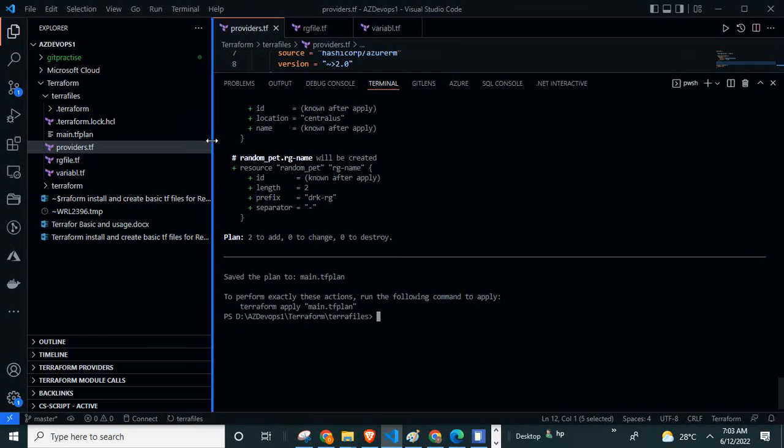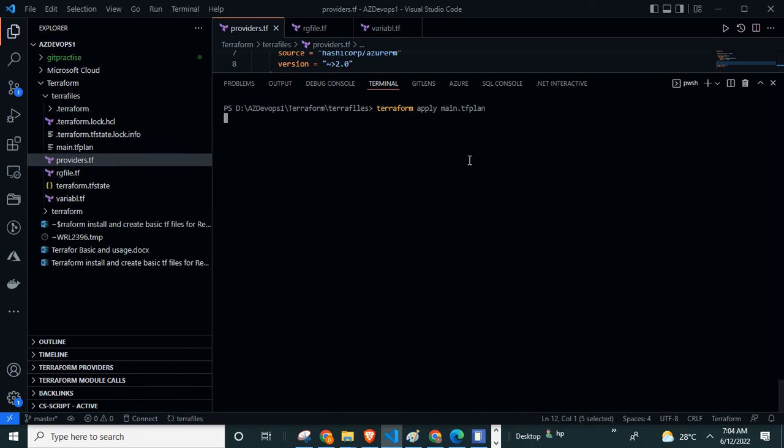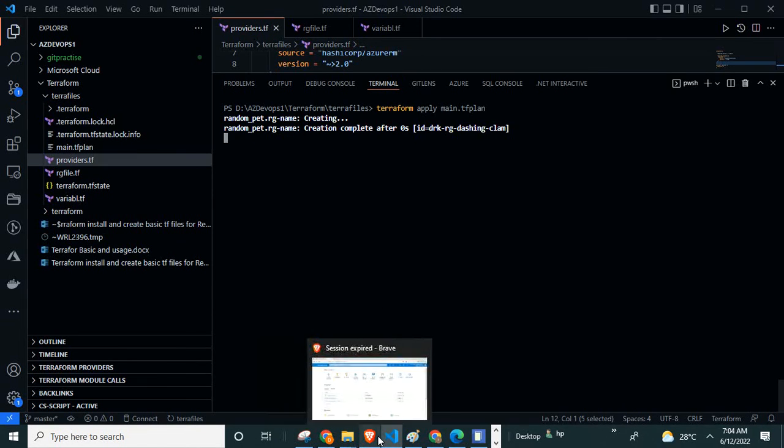I am closing. So apply the main plan. Normally apply will also work without the main.tf plan. So I am applying the main.tf plan. It is creating. Anytime we want, we can go here and check the deployment.